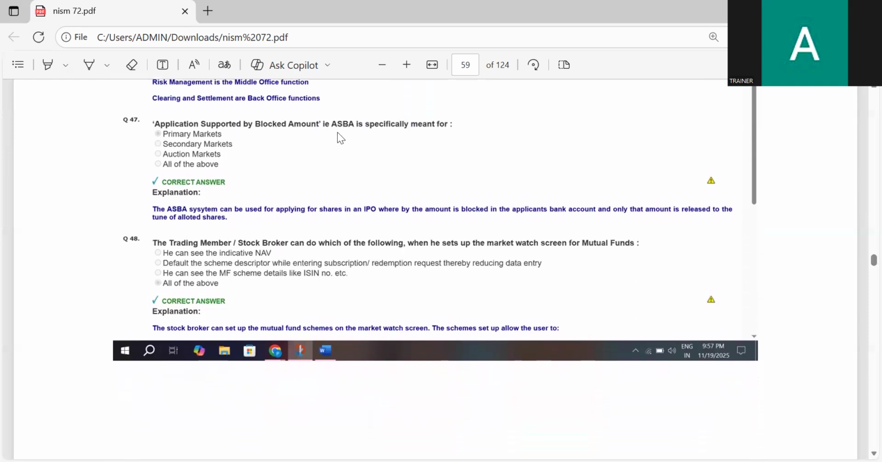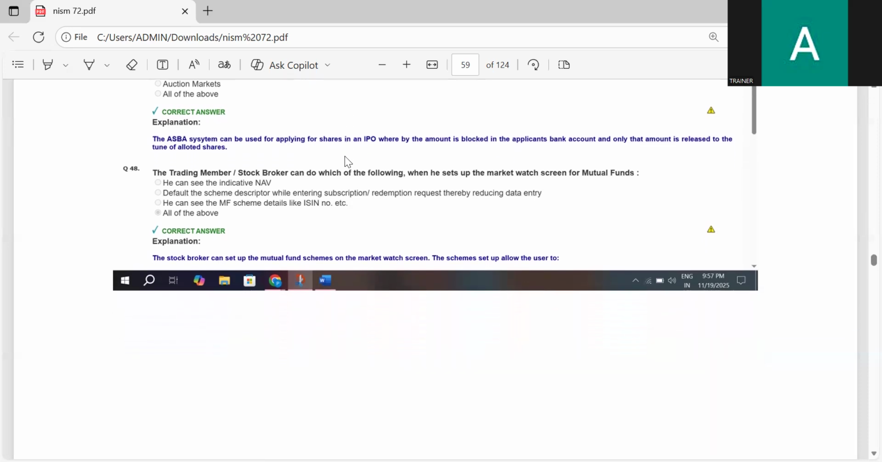Application Supported by Blocked Amount, ASBA, is specifically meant for which market: primary market, secondary market, auction market, or all of them? The correct answer is primary market. Application Supported by Blocked Amount is specifically meant for the primary market.